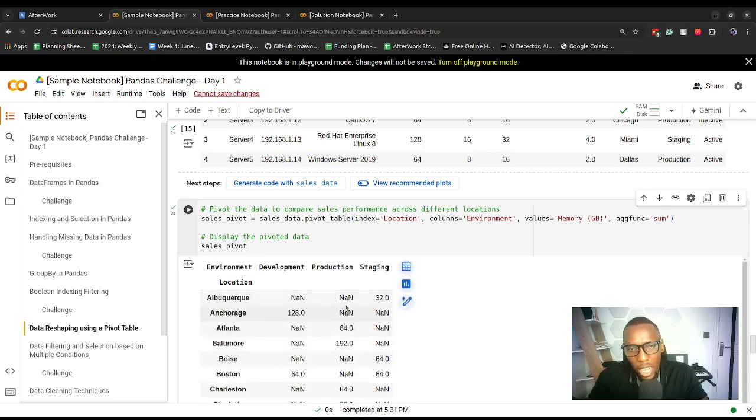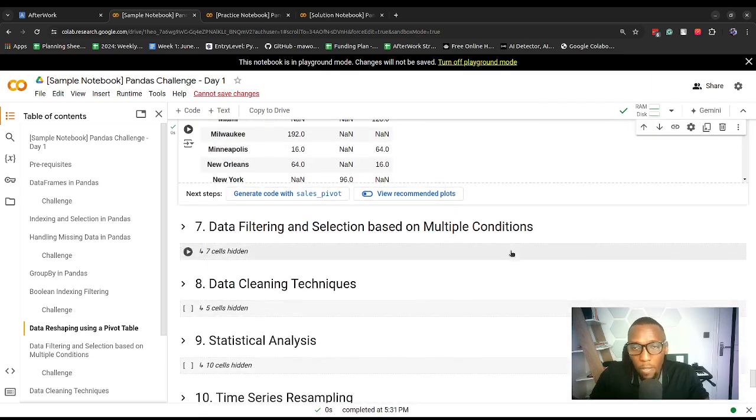So this is now the sum. Like for this first one, we don't have any servers in development or in production, but we have some in staging, and this is their memory capacity, etc. So again, that is just an easier way of being able to visualize data across different categories versus maybe another category that you want, let's say, for example, location. All right, pause the video and then work on the challenge for After Work members.